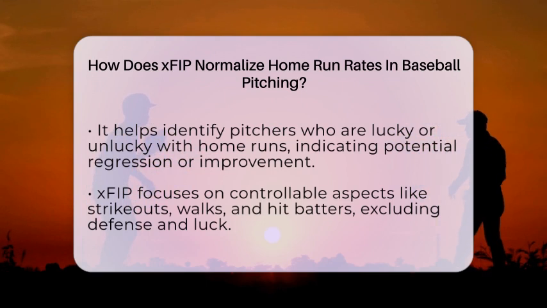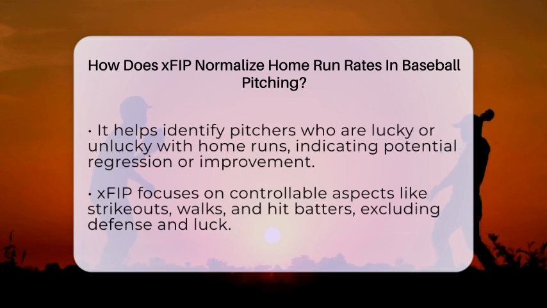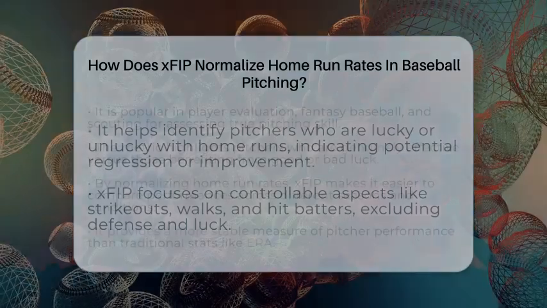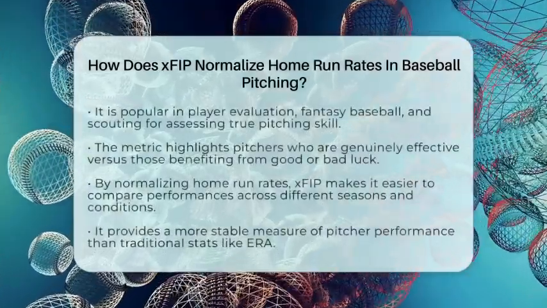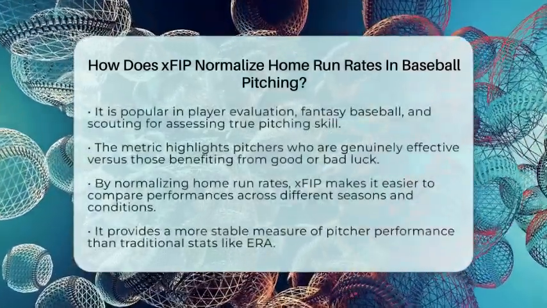It also helps identify pitchers who might have been unlucky or lucky with home runs. If a pitcher's actual home run rate is much higher than the expected rate, it suggests they might bounce back. Conversely, if it's lower, they might regress.